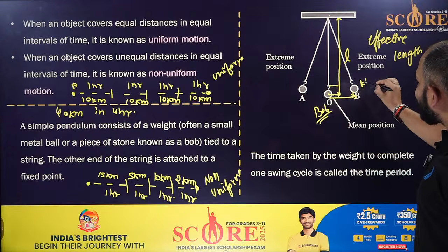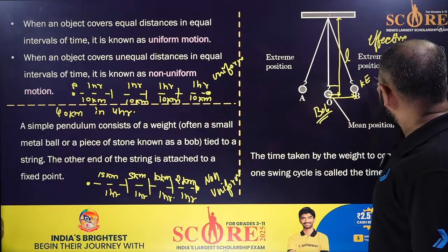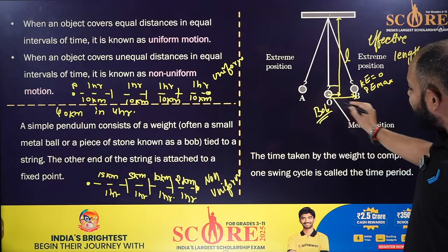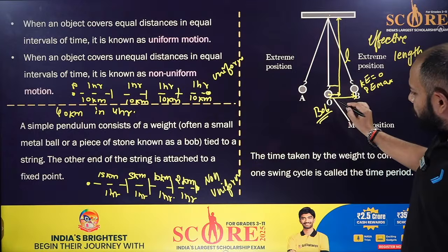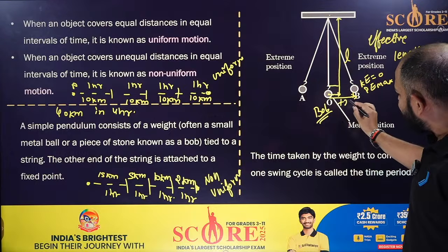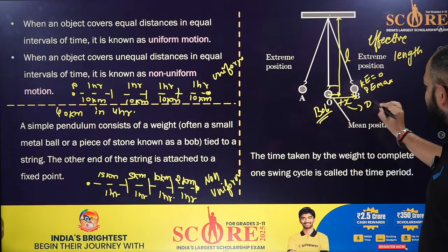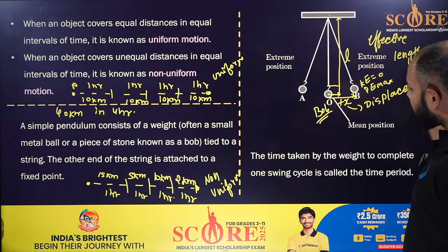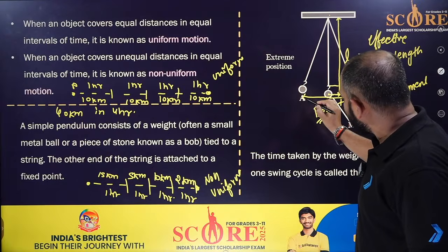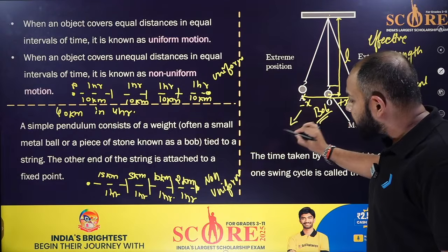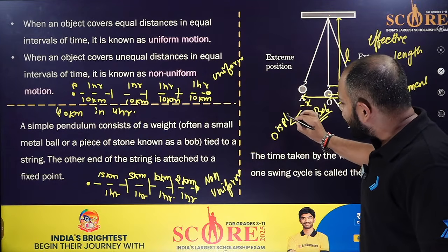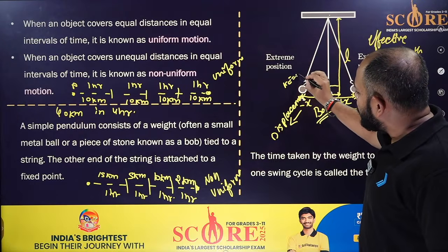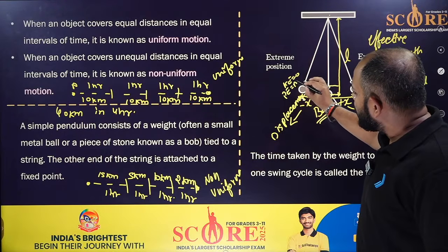So there its kinetic energy is 0, and potential energy is the maximum. It has done a certain displacement. On the number system, that is the positive x displacement. And in this direction, in the negative x, that is also displacement, but in the negative direction. Here also kinetic energy is 0 and potential is maximum.